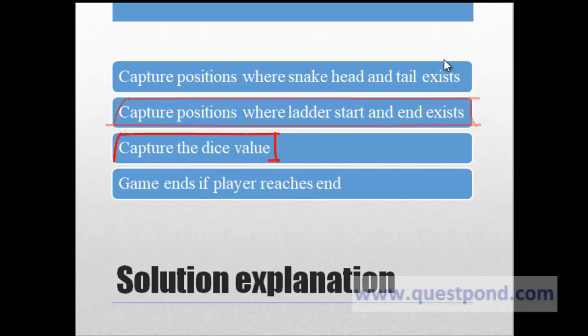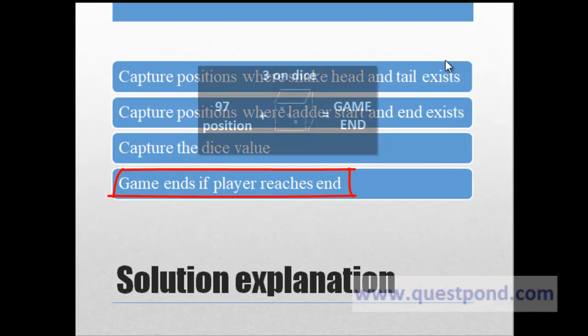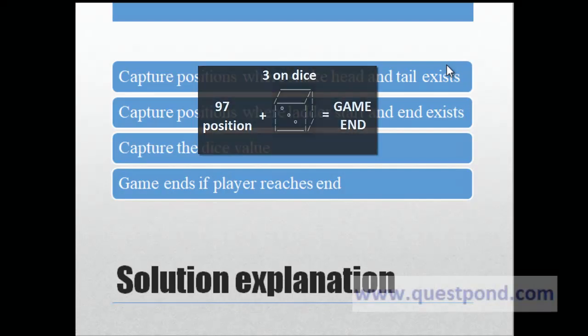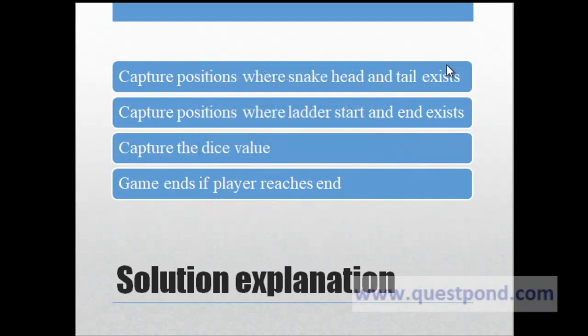Now, you will also have to capture the dice value. Capturing the dice value is very important, correct? Because as I told you, there are rules pertaining to getting 6. If you get 6 on the dice, you have a chance to play again, provided you have not landed yourself in a snake bite. Now, the game ends if a player reaches the end. A normal snakes and ladders board ends at 100. And I told you earlier the rule that if a person is at 97, he can go to 100 only if he gets 3. So that's the way the game works, and that's the way we will have to make our solution.